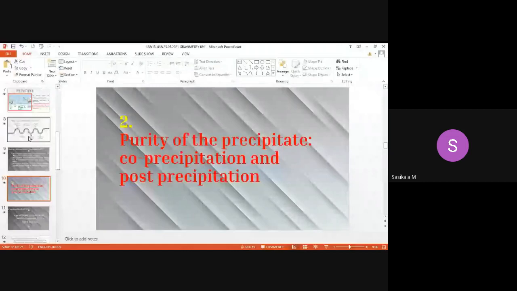Then in the second part, we will move on to the purity of the precipitate. After precipitation only, we are going for weighing and calculation. So precipitation is the major process in the gravimetric method. So what are all the factors which will affect the purity of the precipitate? That is discussed under the second part. In that, it mostly concentrates on co-precipitation and post-precipitation.